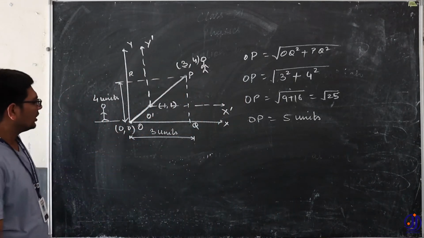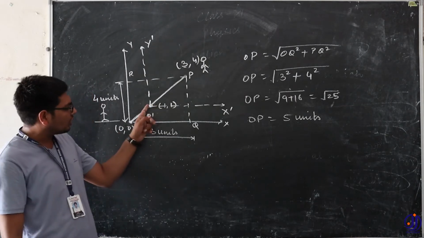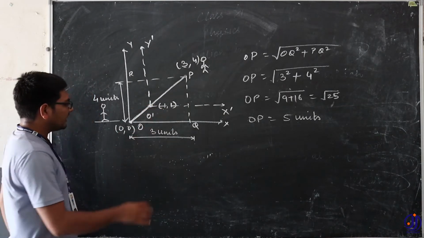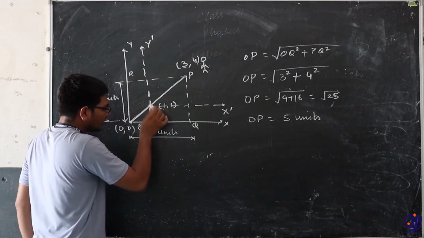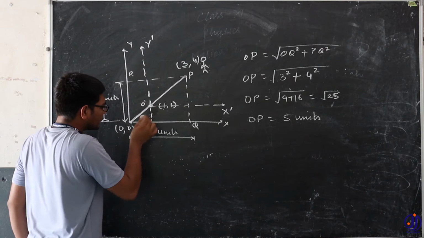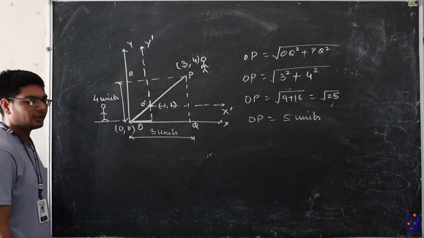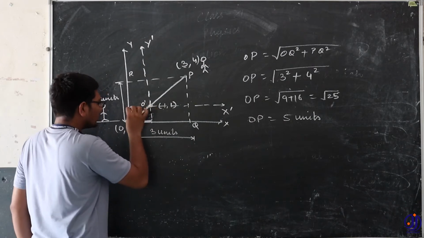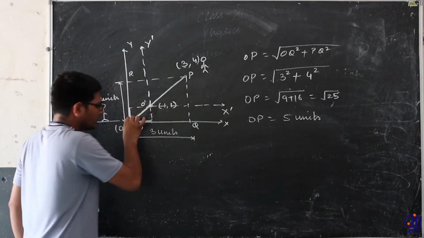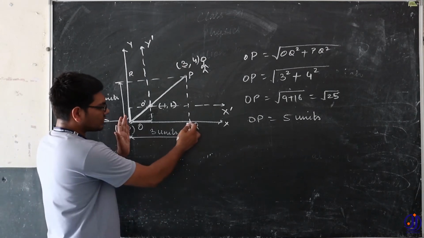This is our new set of coordinate systems, because the observer has moved from this point to this point, and the coordinate of this point is 1, 1. That means, look here very carefully, this distance is 1 unit, and this distance is again 1 unit. Already this distance was 3 units.